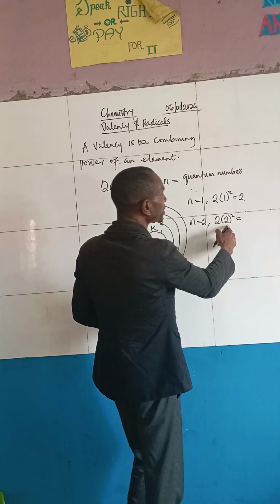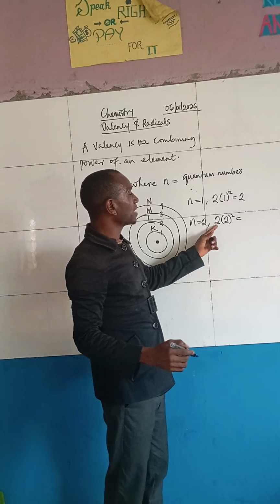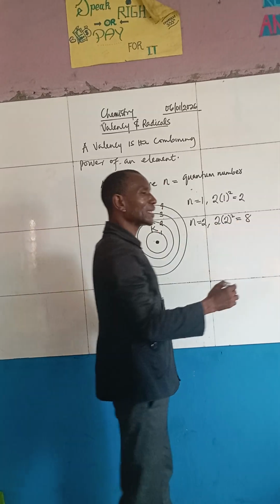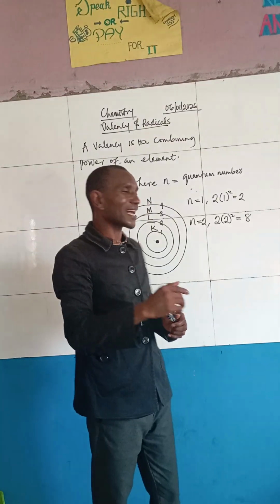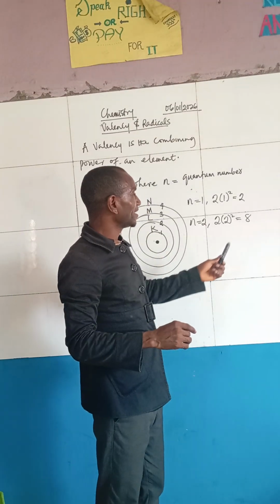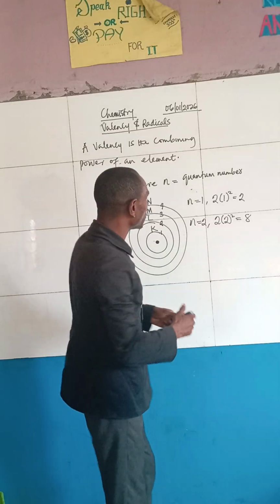So what is 2 raised to power 2? That's 4. 4 times 2, that's 8. So the maximum number of electrons shell number 2 can carry, that is the L shell, is 8. Now we go to that of